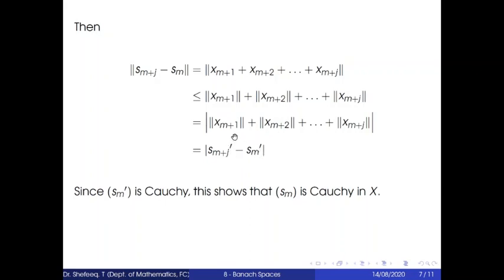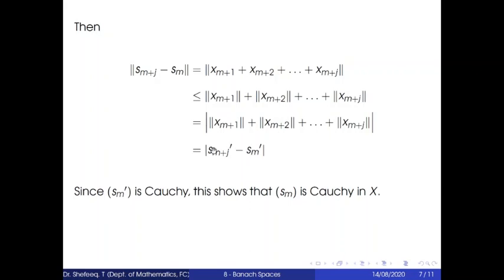These are the partial sums of the summation n varies from 1 to infinity norm xn, so we denote the partial sums as Sm dash and Sm plus j dash.